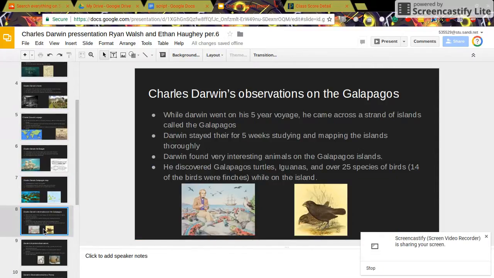Charles Darwin's observations on the Galapagos. While Darwin went on his 5-year voyage, he came across a strand of islands called the Galapagos. Darwin stayed there for 5 weeks, studying and mapping the islands thoroughly. Darwin found very interesting animals on the Galapagos Islands. He discovered Galapagos turtles, iguanas, and over 25 species of birds while on the island.